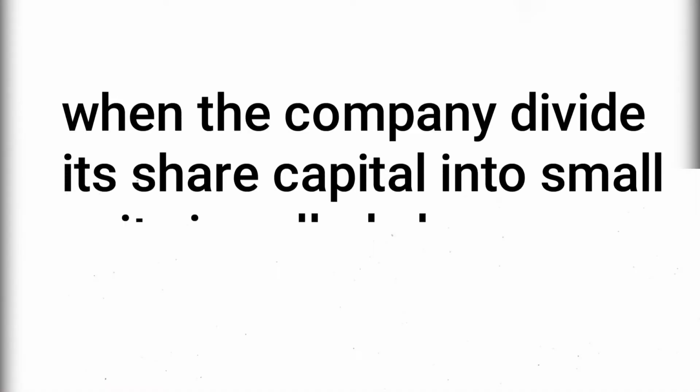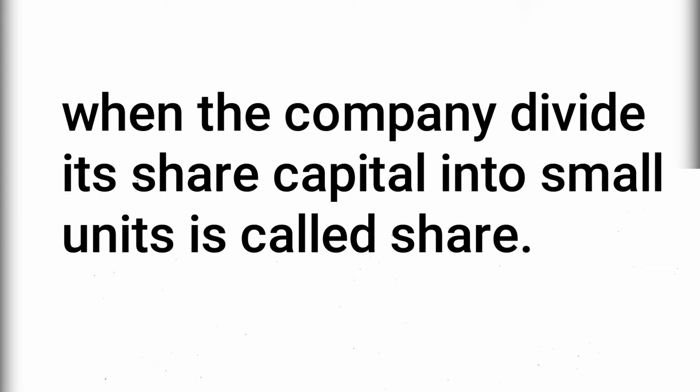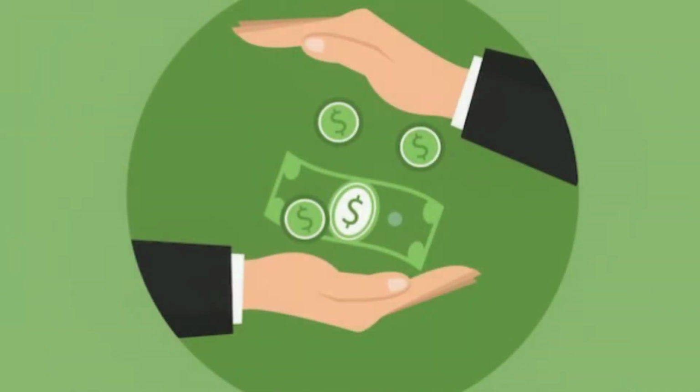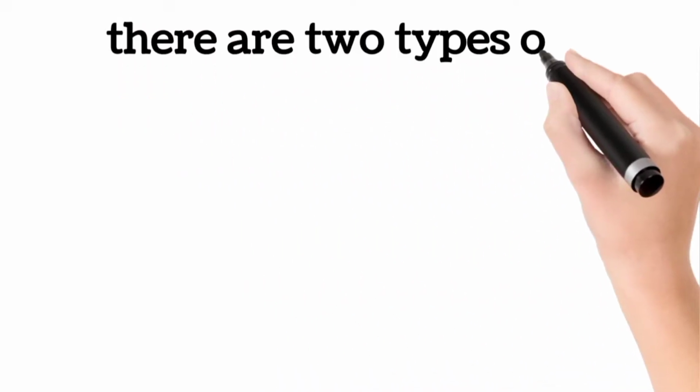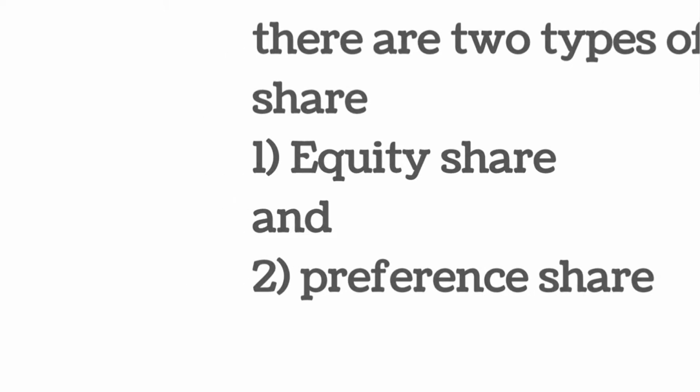When the company divides share capital into small units, they are called shares. The company issues them to investors, and the entity who owns the share is called a shareholder. There are two types of share: equity share and preference share.